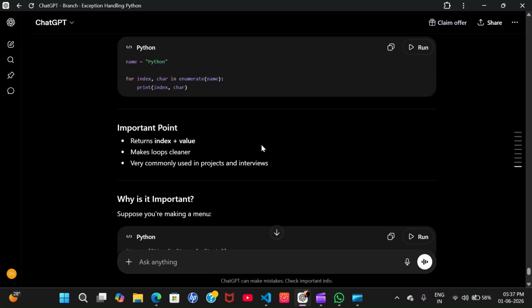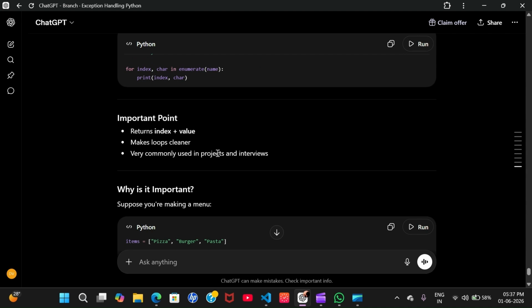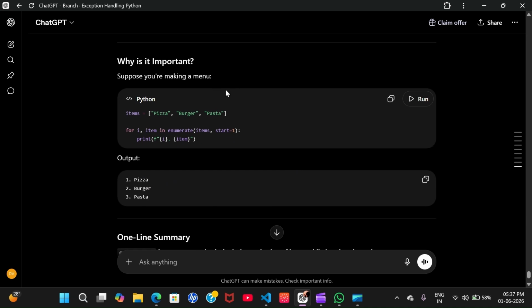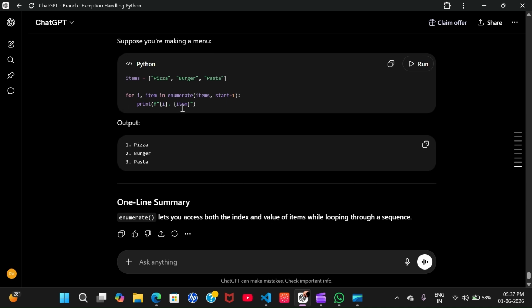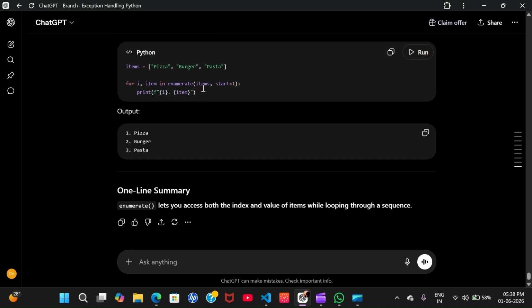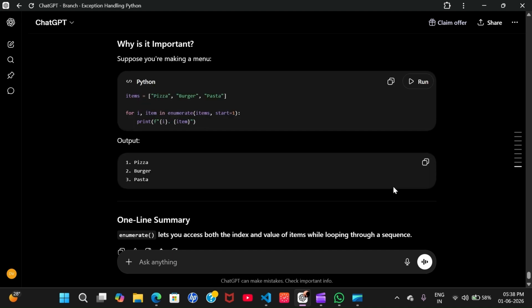Now, so return index plus value makes loop cleaner and very commonly used in projects and interviews. In the same way, why is it important? Supposing you are making a menu, here you need indexing along with the list. So in that way you can use the enumerate function, starting from 1, enumerating over items, and for i in this way, this is an f-string. So one line summary is: enumerate lets you access both index and the value of items while looping through a sequence.